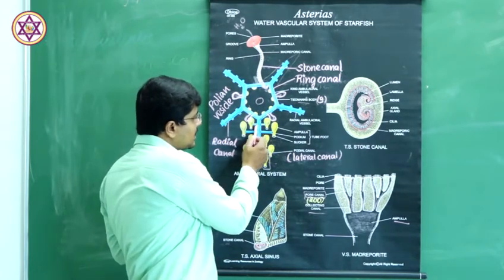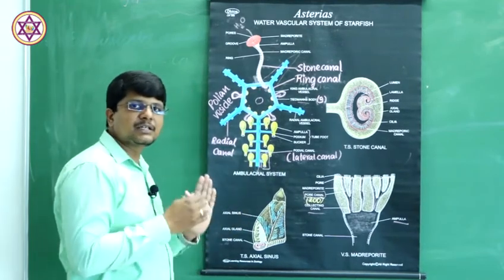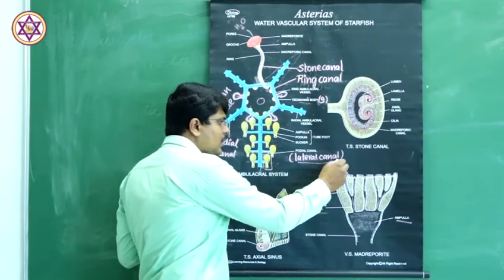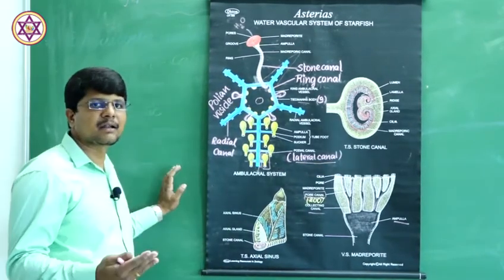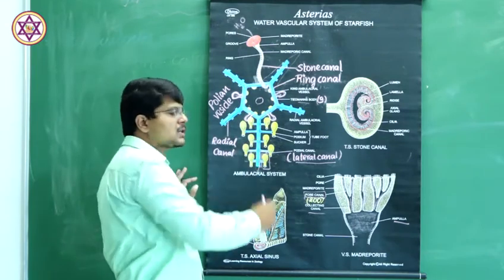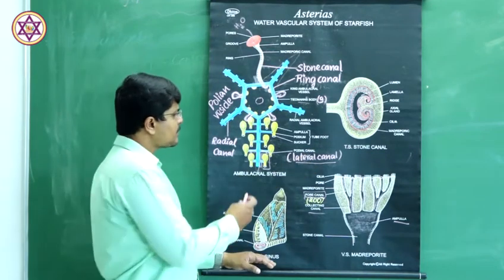The radial canal gives out branches like this. The branches of the radial canal are known as lateral canals or podial canals.